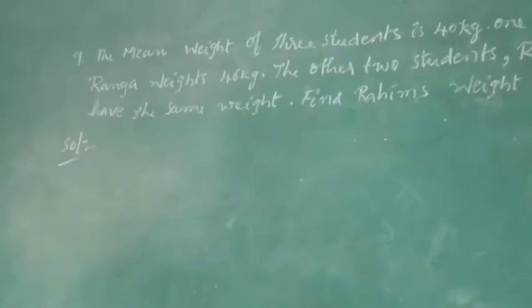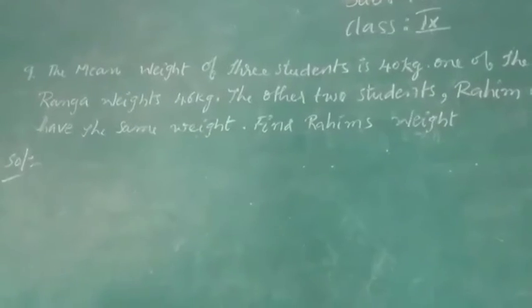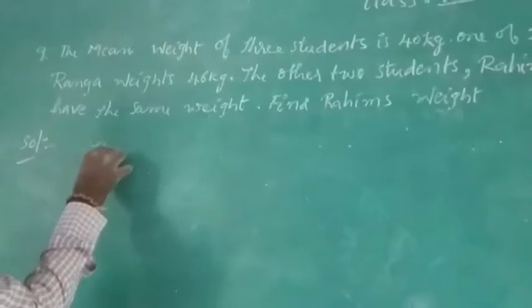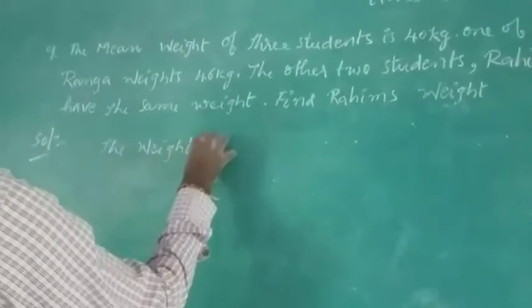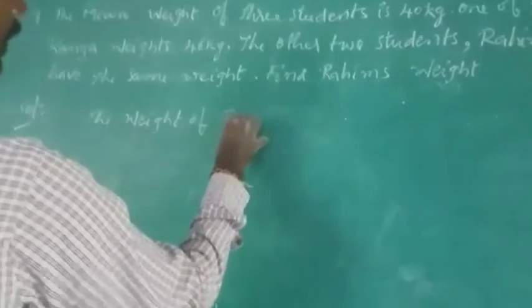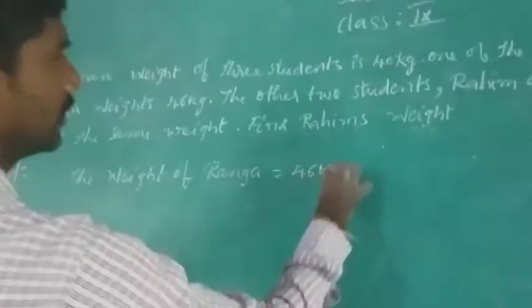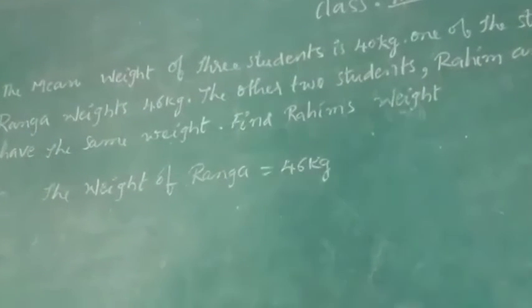So what is the question? The mean weight of 3 students is 40 kgs. One of the students, Ranga, the weight of Ranga is given clearly, 46 kg. The other 2 students, Rahim and Reshma, have the same weight.